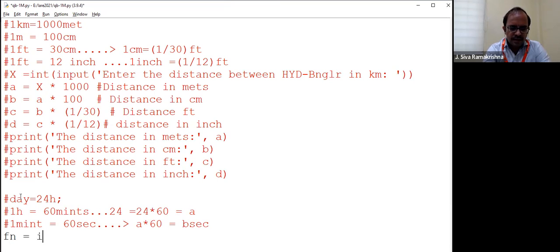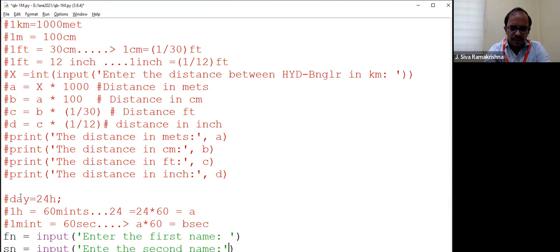So you are asking the user input, enter the first name. What is your first name? Similarly, second name, let us say SN. Input. Name is obviously a string. Enter the second name. Okay, this is done.